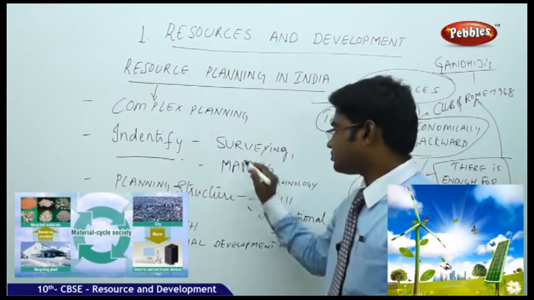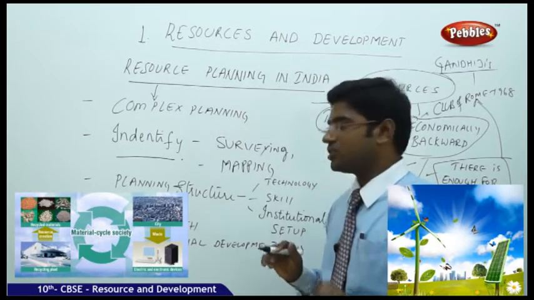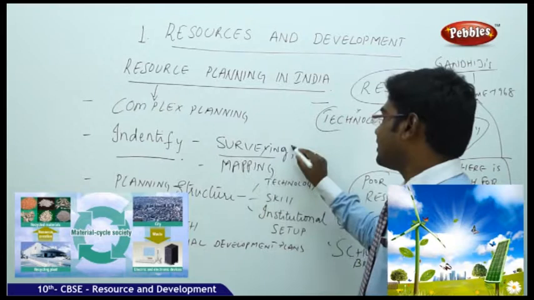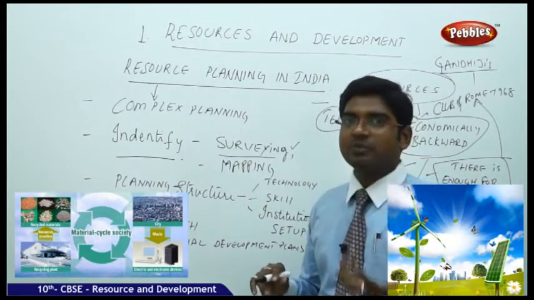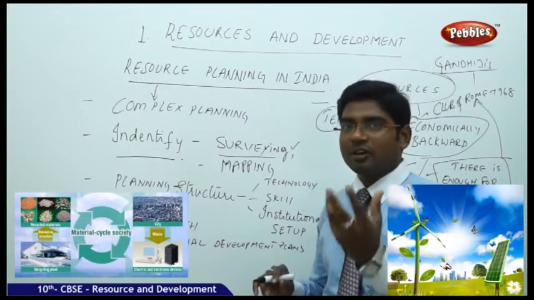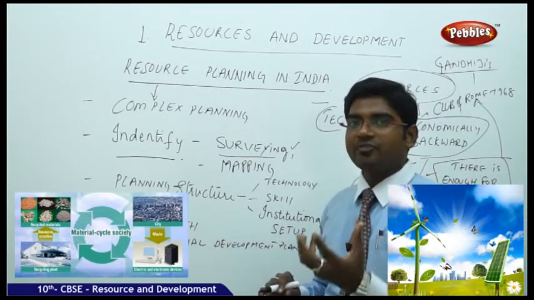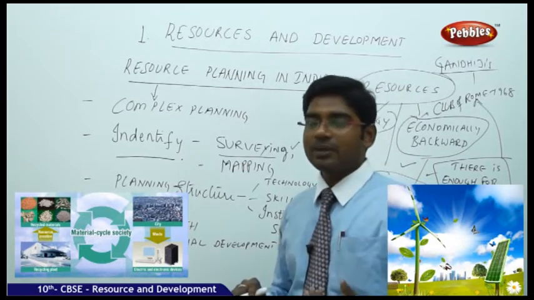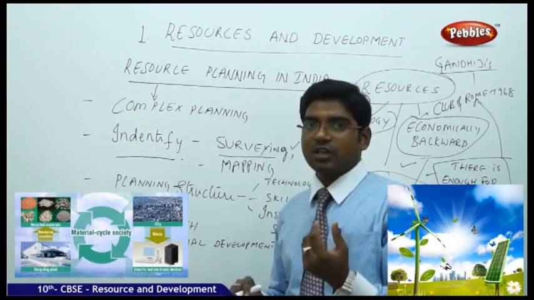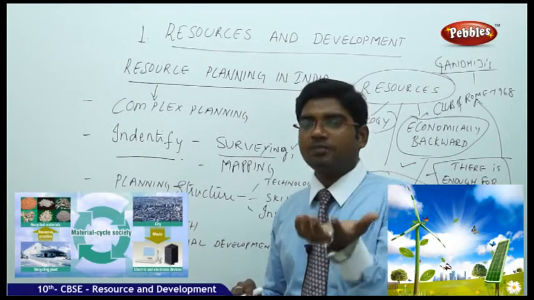Next, in order to identify the resources, you need methods like surveying. You need to survey the place, study the place, and know about that particular place, and then you can identify what resources are available for us. For example, Rajasthan is basically a hot place.